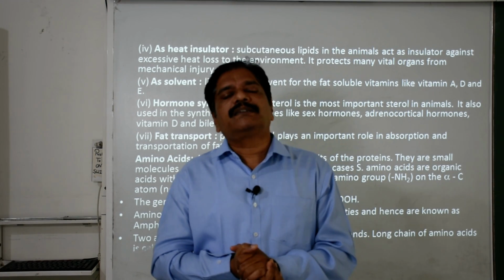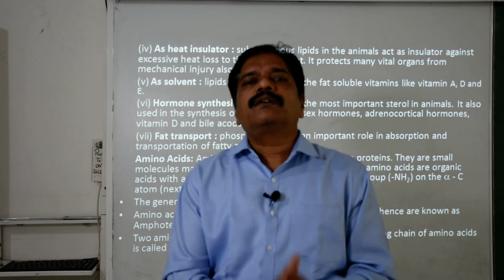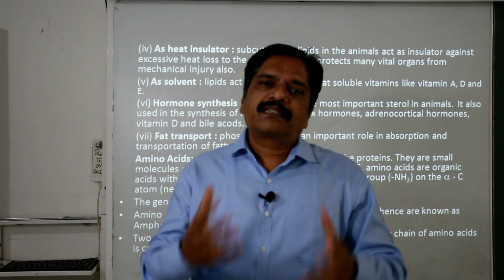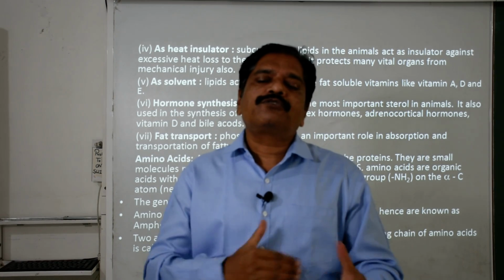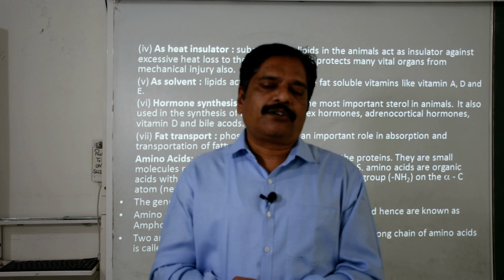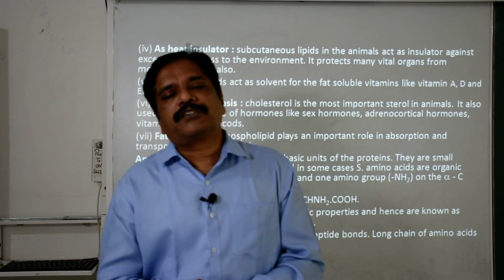Clear? This way they form a blanket-like structure under the skin, which restricts the free flow of heat energy or the temperature of the body. So they act as an insulator.